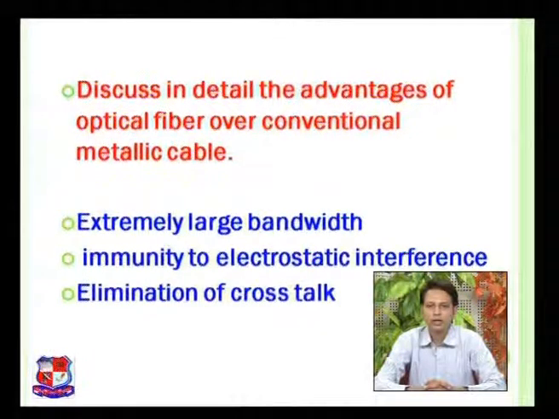There are various advantages of optical fiber compared to metallic cables. The first advantage is that optical fibers are made up of silica, due to which silica is a non-conductor, or if I say it is an insulator in comparison to metallic cable. Metallic cable is conductor of electrical energy. That means it can conduct electricity, whereas fiber optics is based on light.